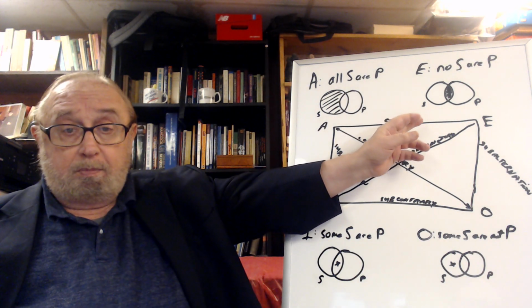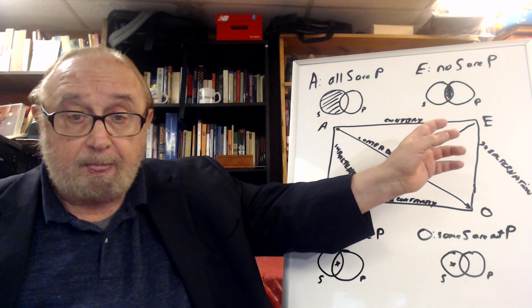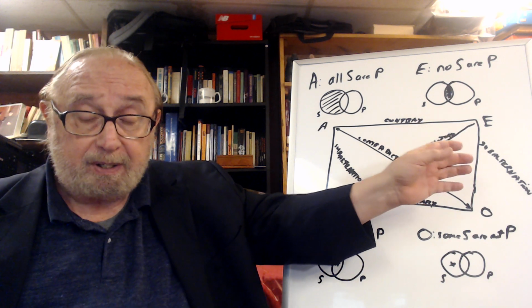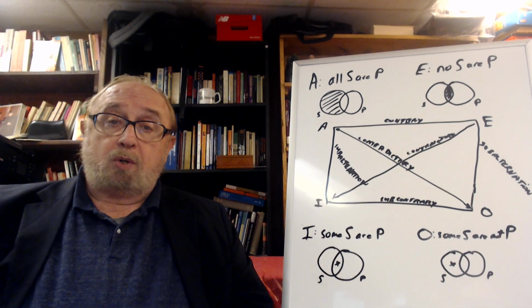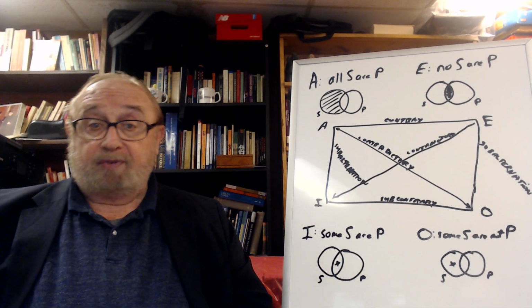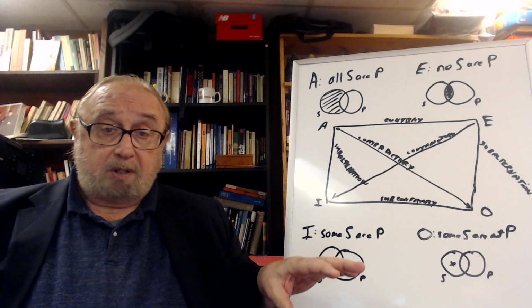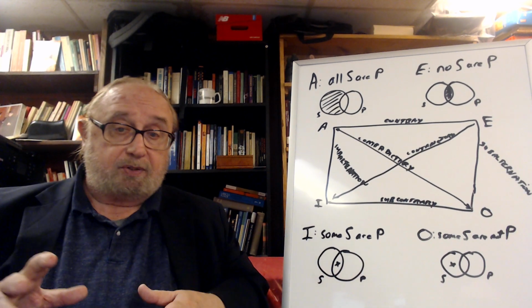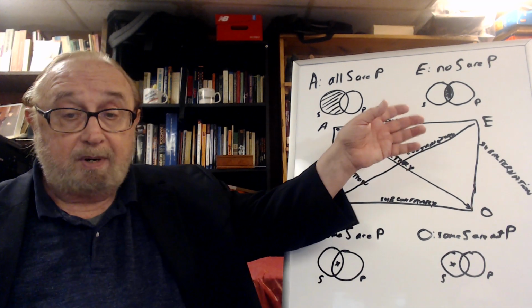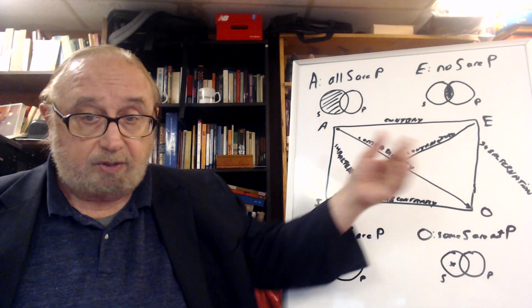E propositions distribute both subject and predicate, because when you say no dogs are fish, you're talking about all dogs. Among all the dogs, none of them are fish. And at the same time, among the fish, none of those fish are dogs.